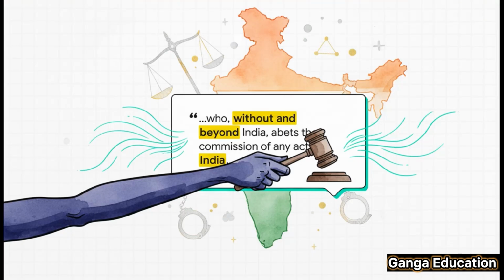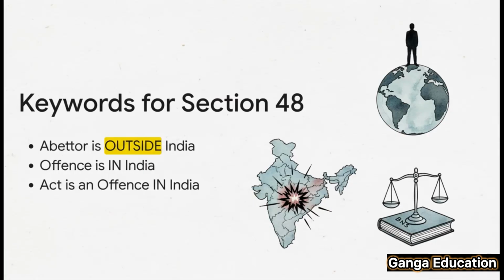As you can see, this section states that if a person from outside India abets an offense that takes place in India, they will be held liable under Indian law. It really shows the long arm of our legal system, doesn't it? And just like the last section, this one also has 3 core components, which are basically the reverse of Section 47. First, the abettor is outside India. Second, the offense is committed in India. And third, of course, the act is a recognized offense in India.